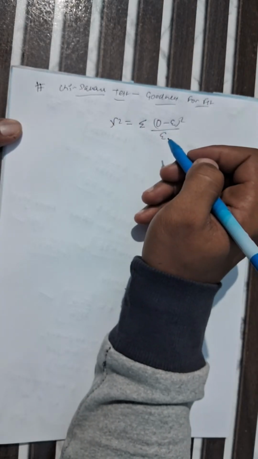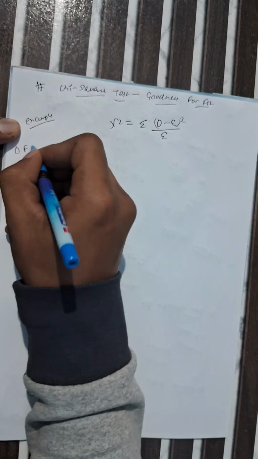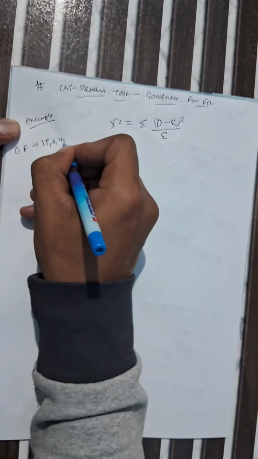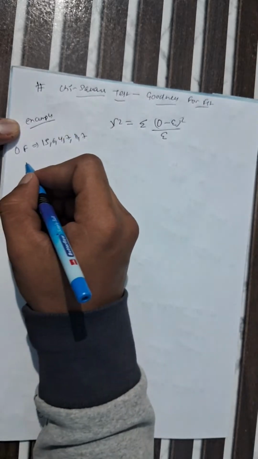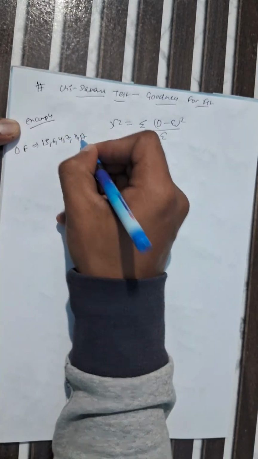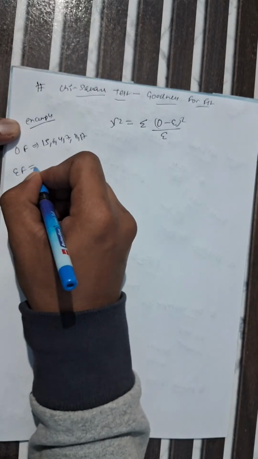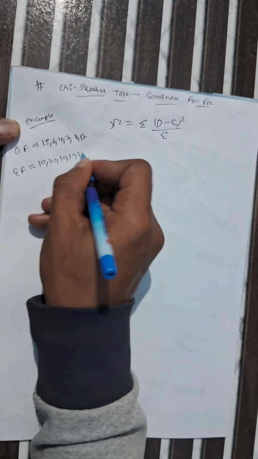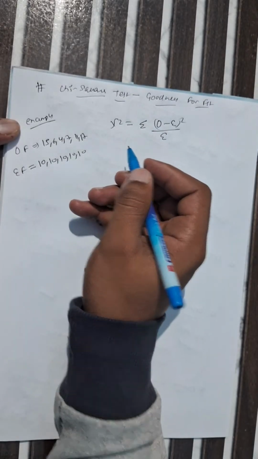So let's consider an example for better understanding. Whatever the observed frequency is, it can be represented as OF, which is 15, 6, 4, 7, 11, 7, 17, we can consider this, and our expected frequency equals 10, 10, 10, 10, 10. Why am I considering them the same? Because it makes the calculation easier.